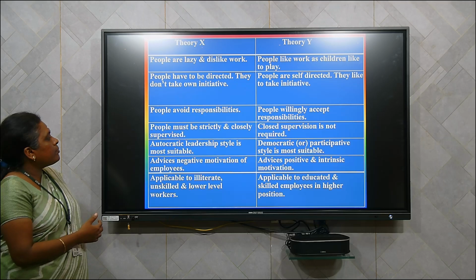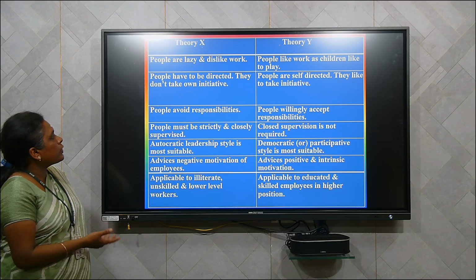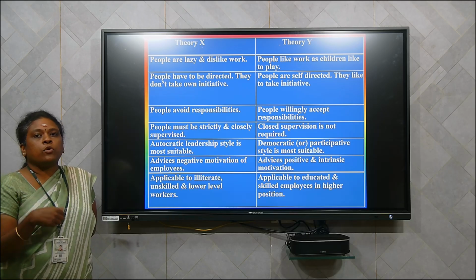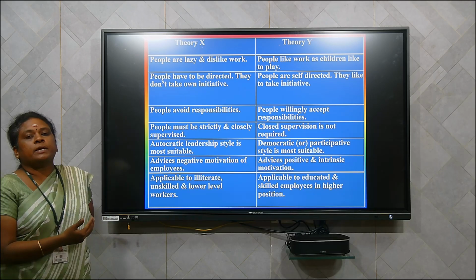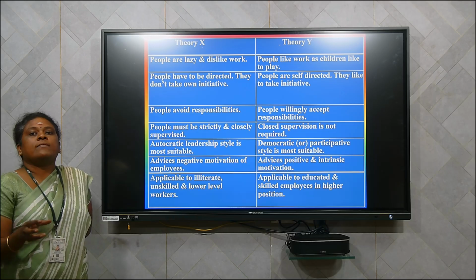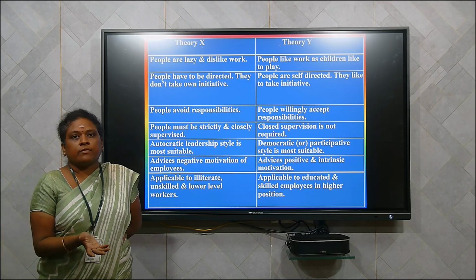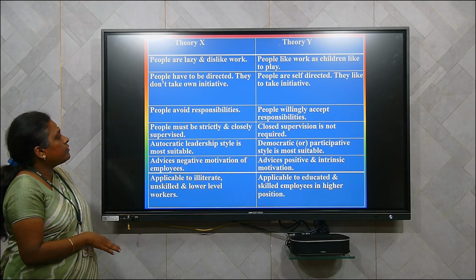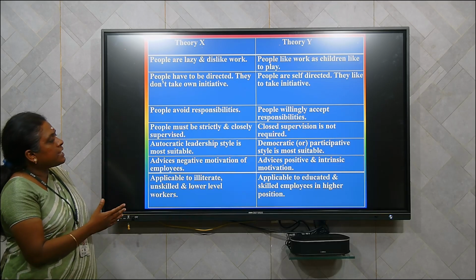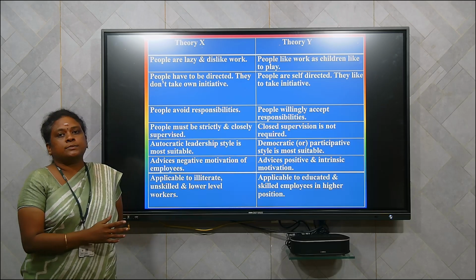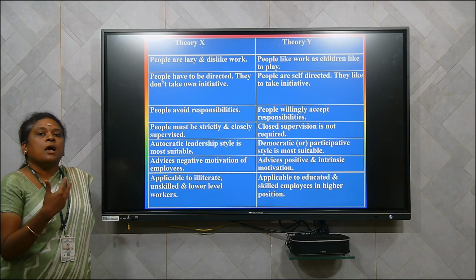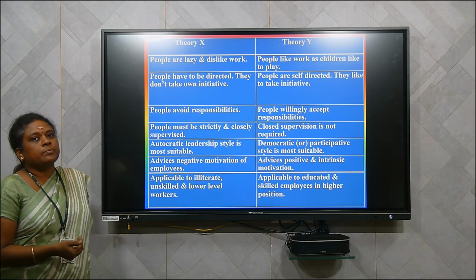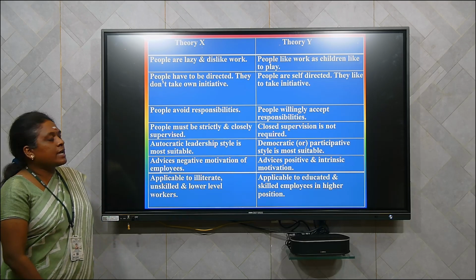And the type of leadership style suitable for theory X is autocratic leadership. Since the people will not do their work, they should be forced by someone. Autocratic means strict leadership should be followed. Only when the leader is strict are the employees likely to do their work. When the leader is lenient or democratic, the employees will not do their work. In theory Y, the democratic or participative style is most suitable, where the superiors consult with the subordinates and take decisions together.